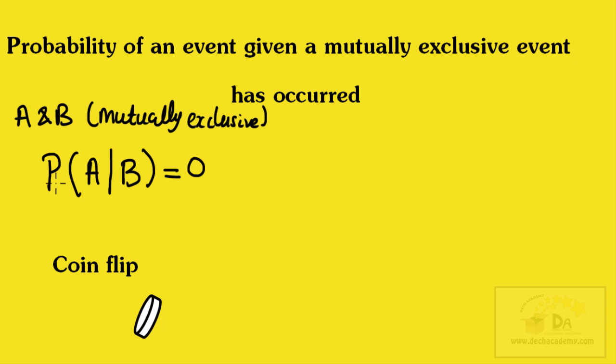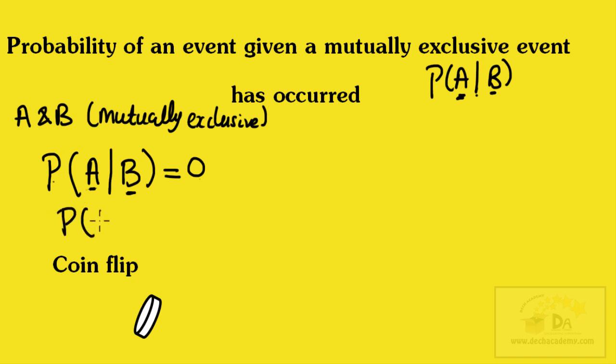That's what this means. So P(A given B) means the probability of event A, given that event B has occurred. What I'm saying is, if two events are mutually exclusive, and event B has occurred, that means event A cannot occur. That's why the probability of event A, given that B has occurred, is equal to 0. That's the main idea of mutually exclusive events.